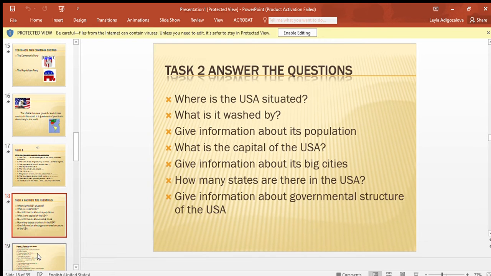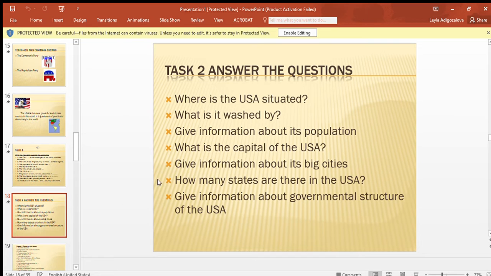Next exercise, answer the question. So, where is the US situated? The United States of America is situated in the central part of the North American continent. What is it washed by? It is washed by two oceans, the Atlantic Ocean and the Pacific Ocean.